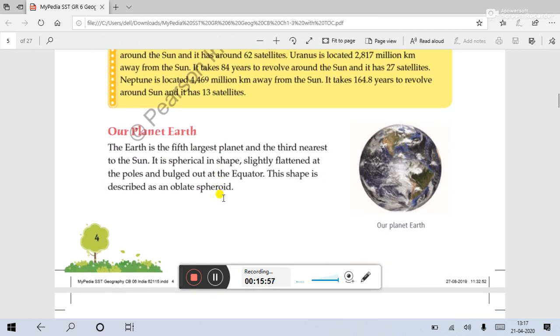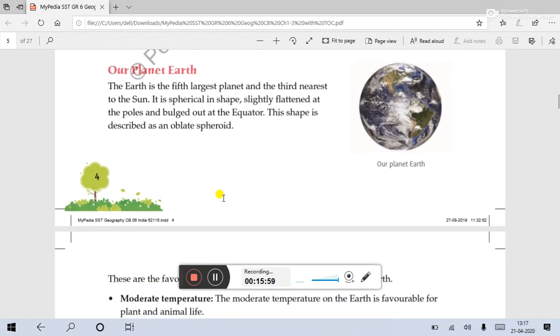Go to the next topic, our planet Earth. We are living on Earth, so we should know about the Earth. The Earth is the fifth largest planet and the third nearest to the Sun. As you have seen in the solar system picture, Earth is third from the Sun. It is spherical in shape, slightly flattened at the poles.